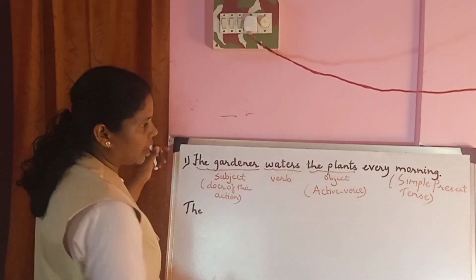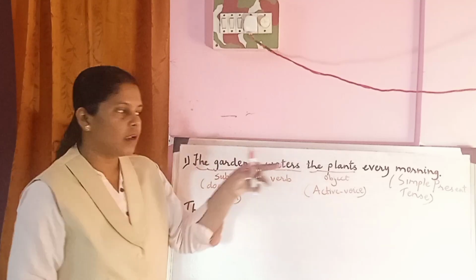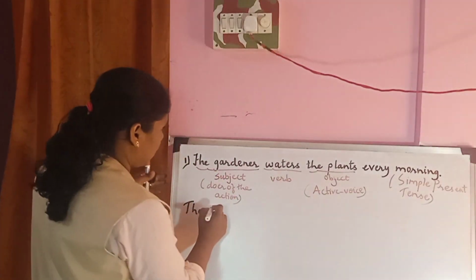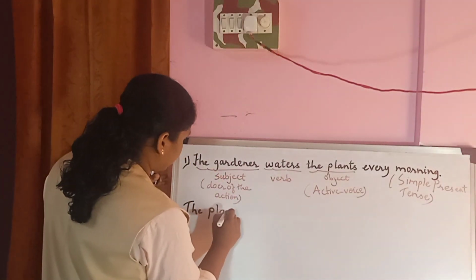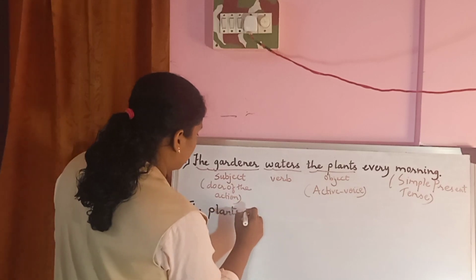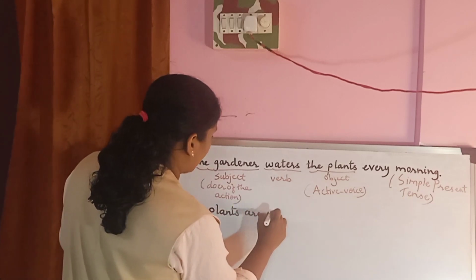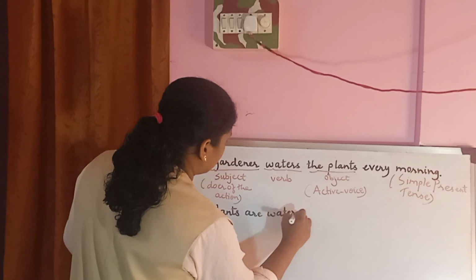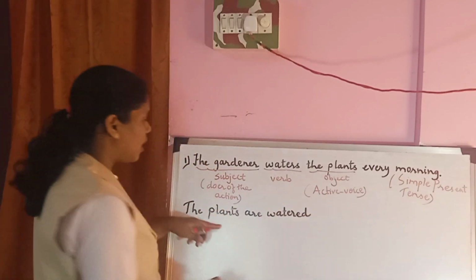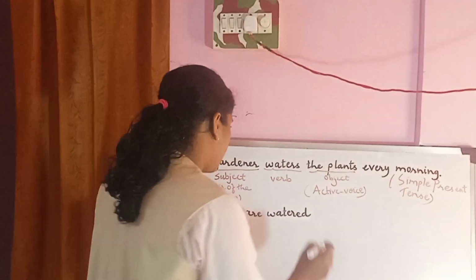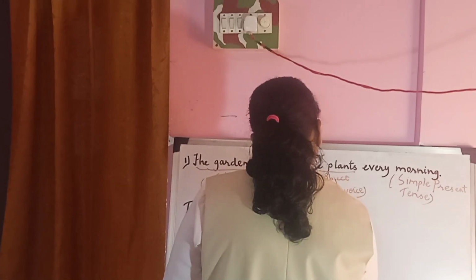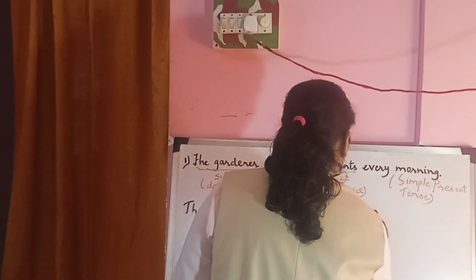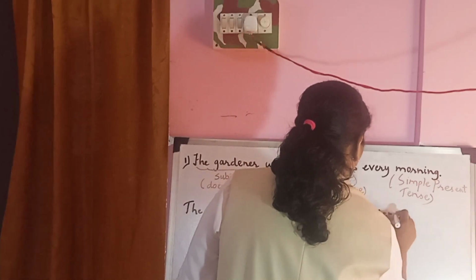Now I will have to take care that I am doing it in the simple present tense. The plants are watered by the gardener every morning.